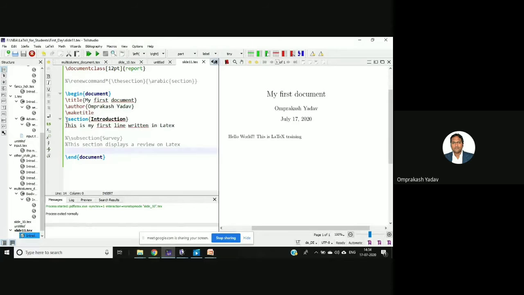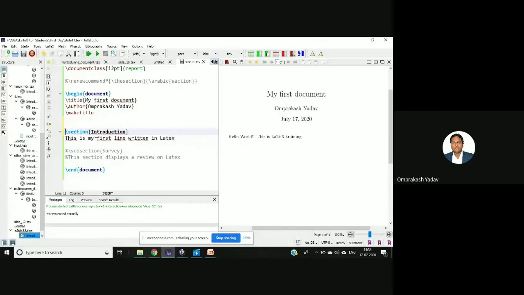So how to add the section? You can write \section, and inside the brackets mention the name, whatever name you want to give. For example, I want the introduction section, and in this I have written, this is my first line written in LaTeX. So this is how we can create a section in our report. I am taking it as a report now. This is my report. I'll run this.